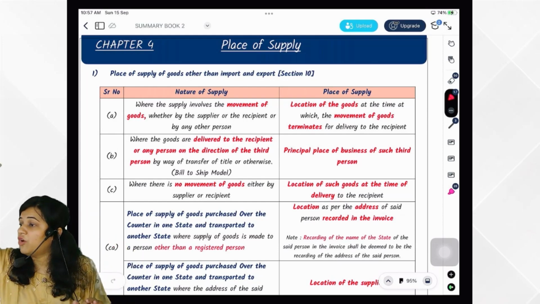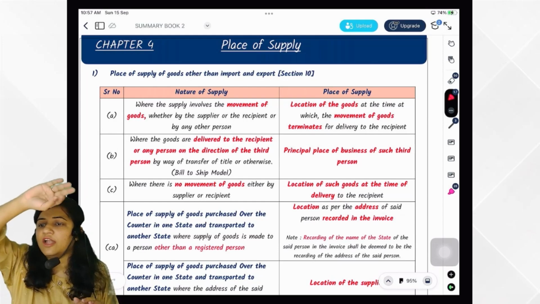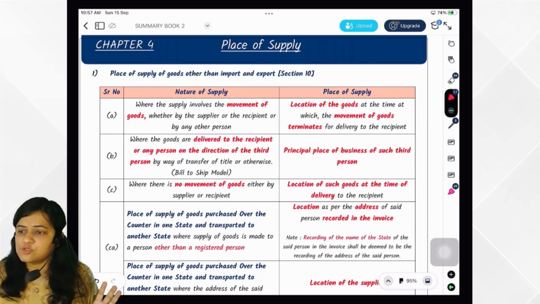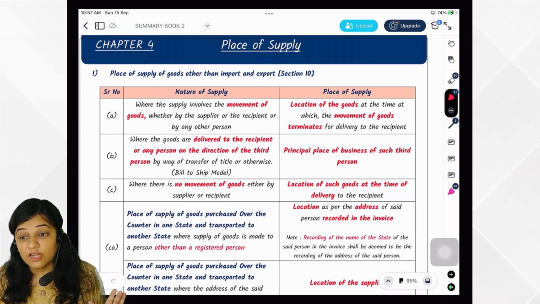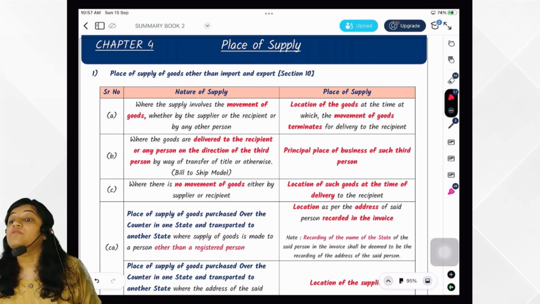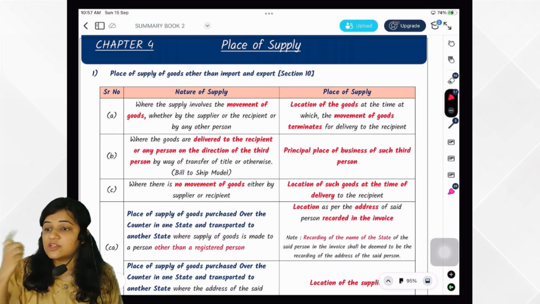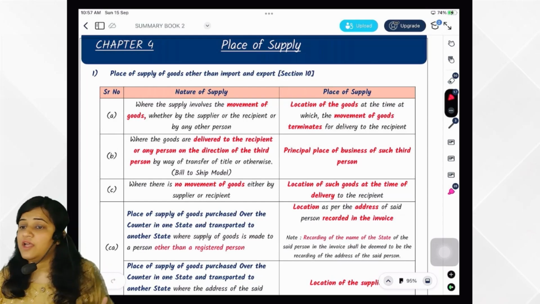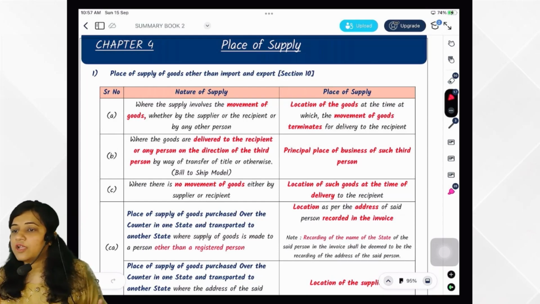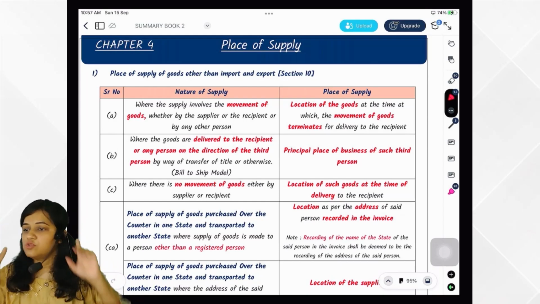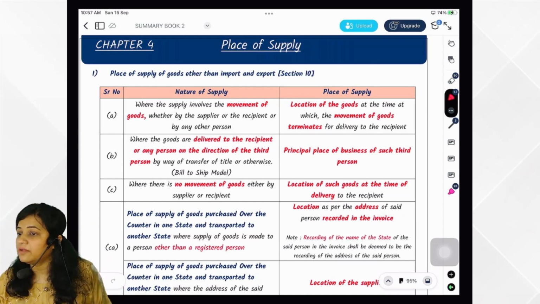What is the definition of goods? Goods means any kind of movable property other than money and securities, but including actionable claims. And what is the definition of services? Anything other than goods, money and securities, but including activities relating to use of money for which separate consideration is charged, or facilitating arranging transaction in security. We know very well immovable property is always service. You should clearly know what is goods and what is service. So for goods, that section is section 10, place of supply of goods. You got it? Very good.